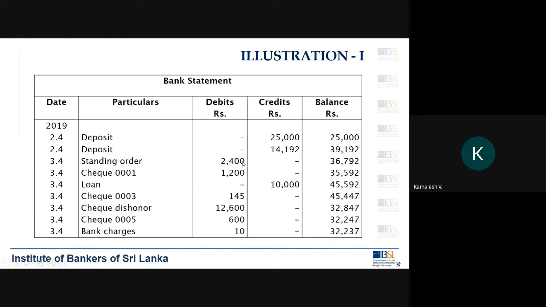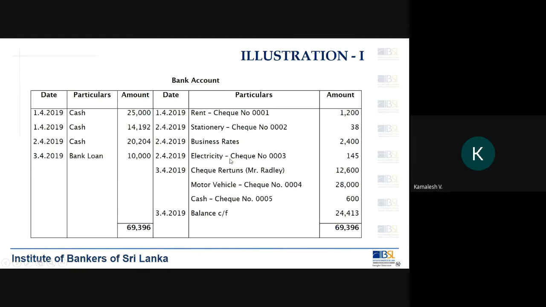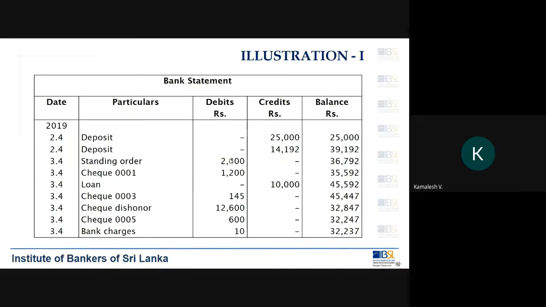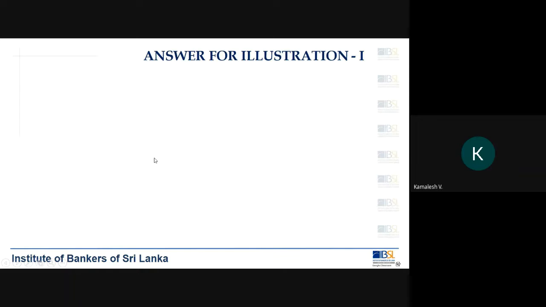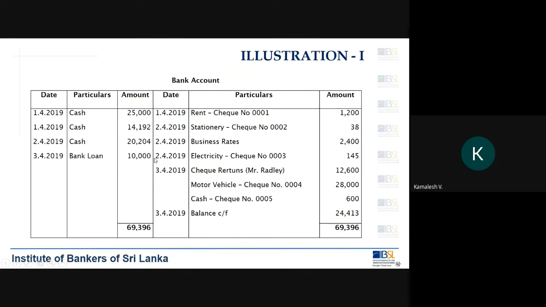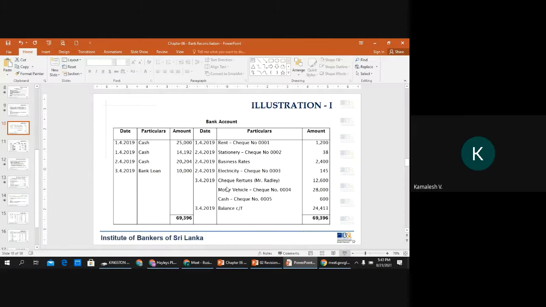Here it is 2,400. So first we go by the amount, right? And then we look at the description. So here, of course, you have to make a judgment. You have given a standing order, and the kind of thing you will give a standing order for is something like a business rate. Normally, don't worry too much, because in the examination you will mostly get the item similar.